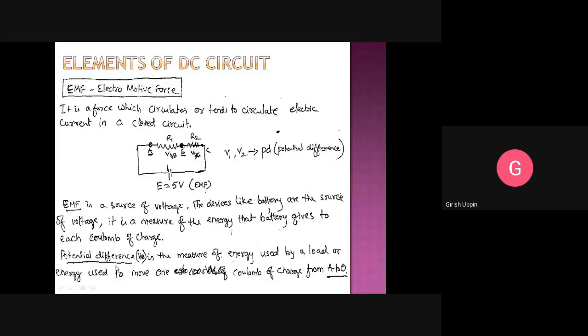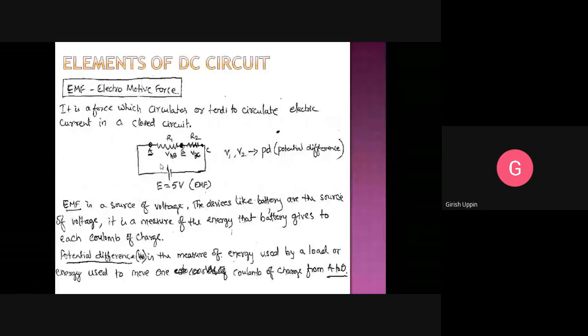And the potential difference VAB is the measure of energy used by the load, or energy used to move 1 coulomb of charge from A to B. A simple definition is that the voltage difference between node A and node B is called VAB. That is the potential difference across resistor R1.